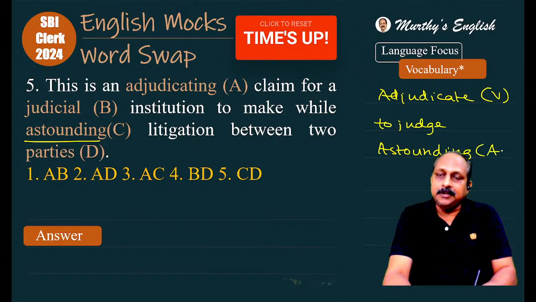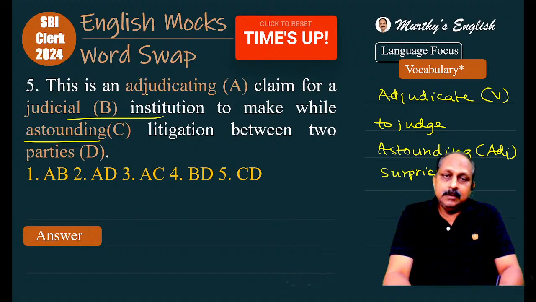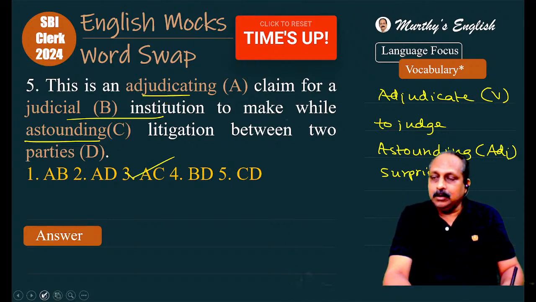Astounding, part of speech adjective, means something that is surprising, something difficult to accept, very surprising. This is an astounding claim for a judicial institution, nothing wrong, to make while adjudicating, while judging litigation between two parties. Answer is what? A and C. Which option is that? Third option.